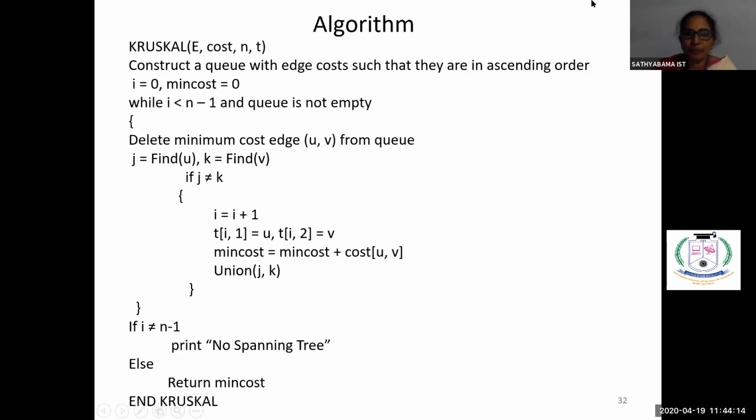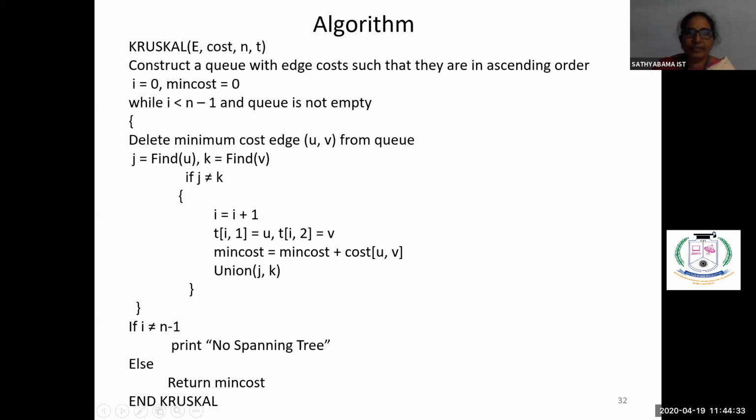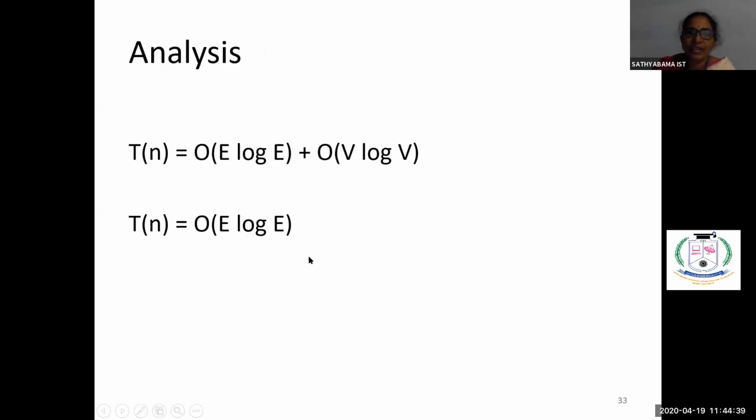And see what the time complexity is. First of all, we are taking the queue and arranging everything in ascending order. So it is a sorting procedure, which requires sorting complexity of n log n. Similarly, here we are sorting all the edges, so the cost of sorting is E log E. Plus we have to find whether they belong to the same set, and find and join. This will take V log V, where V is the number of vertices.